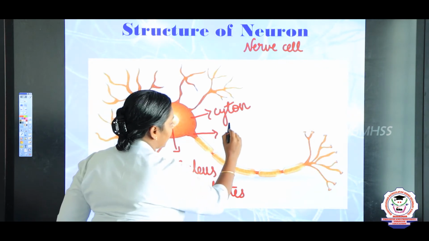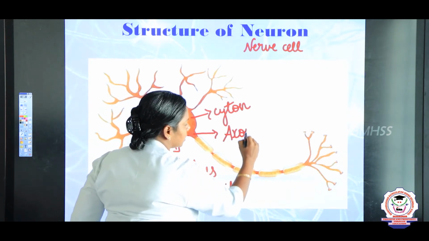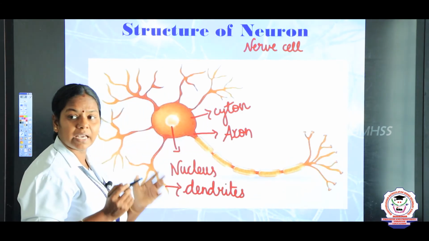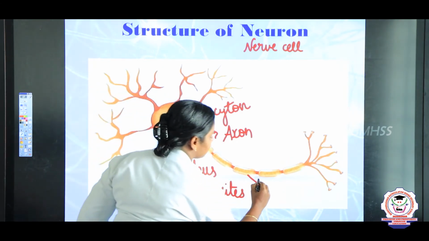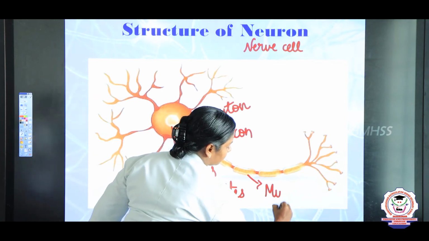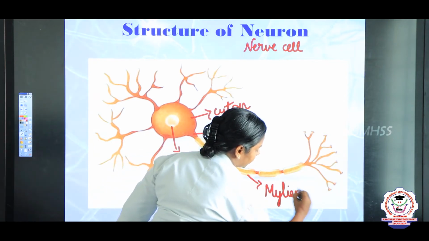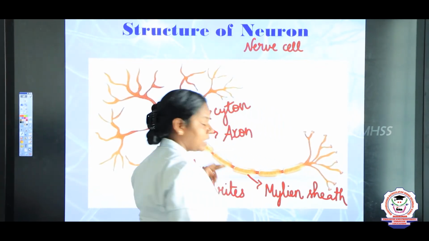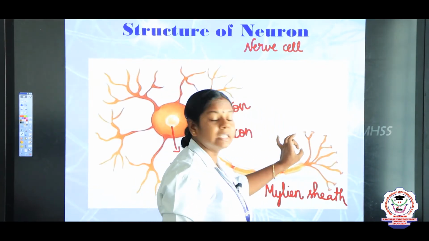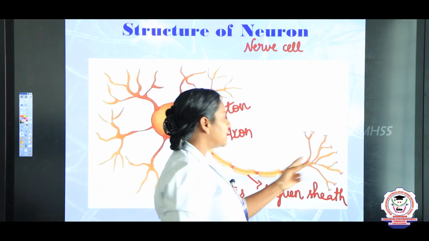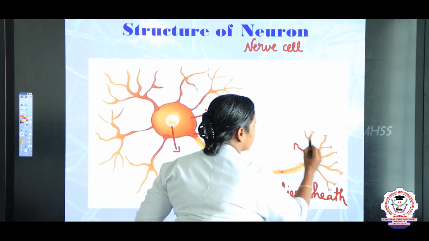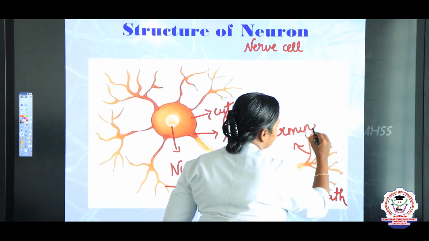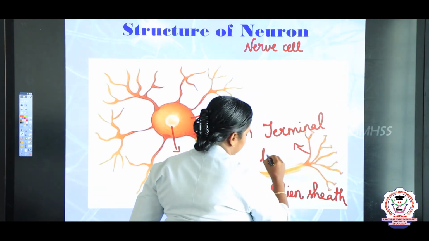And the long tube that arises from the Cyton, we call it an axon. What do we say? Axon. This fully is an axon, and the axon is covered by a sheath called myelin sheath. What do we call this, children? Myelin sheath. And the axon ends in the nerve endings. These are the terminal branches.